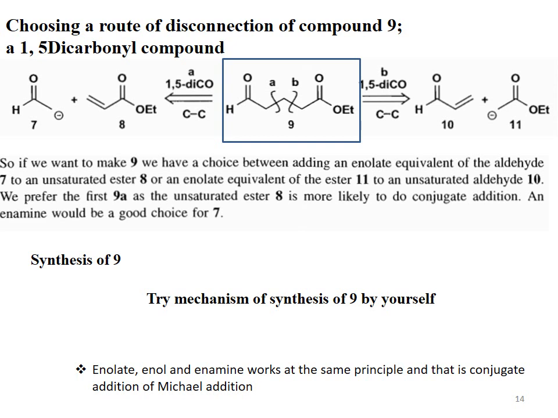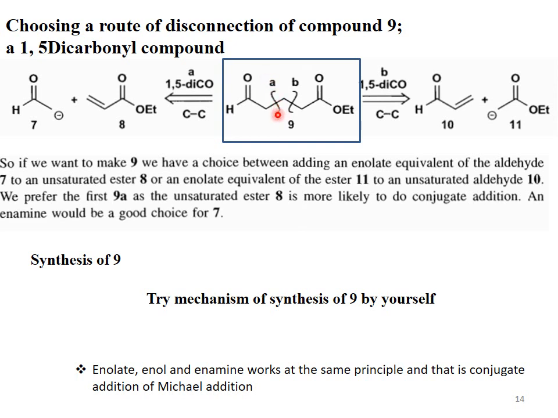So here we can cleave the beta bond from the left side, or we can cleave the beta bond from the right side. It means we have two paths of disconnection of compound 9.